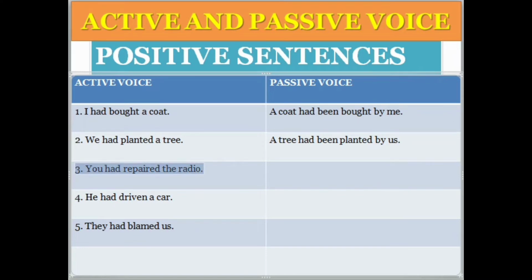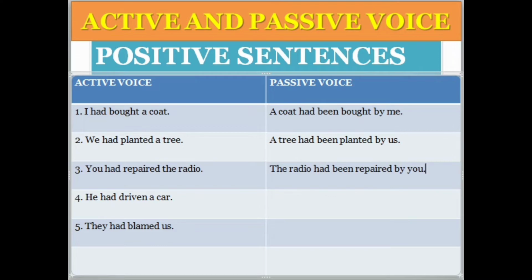Clear? Okay, the third sentence, you had repaired the radio. So here we have you as the subject and the radio is the object. So the object will come to the subject again. The radio had been repaired. Third form of the verb repair is repaired. The radio had been repaired by you.